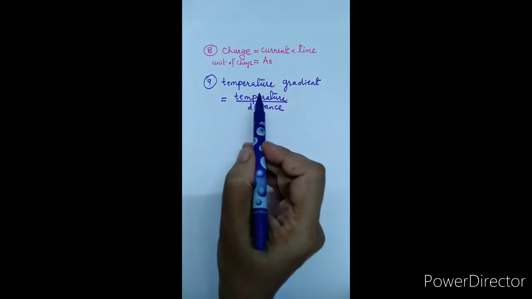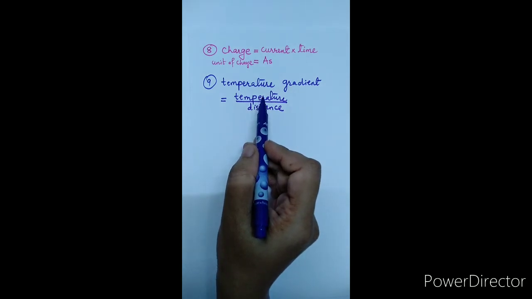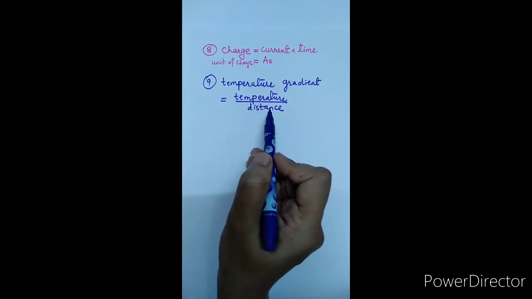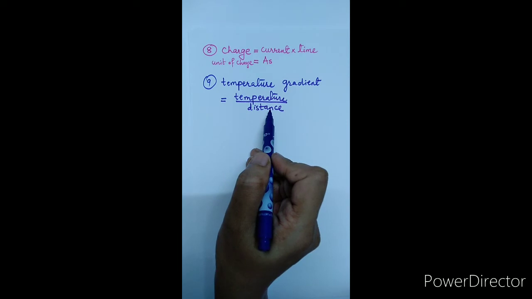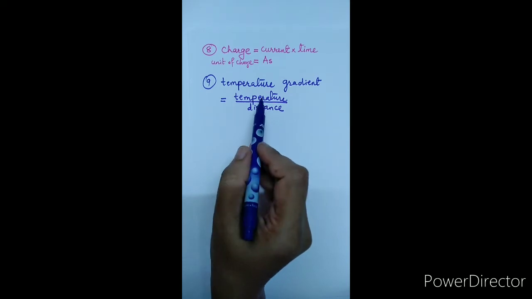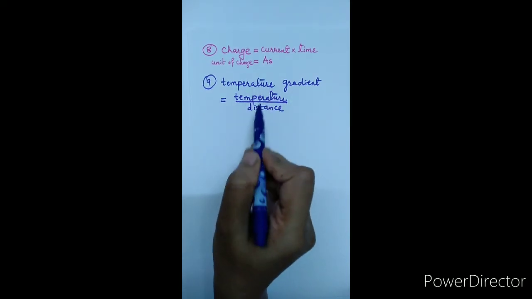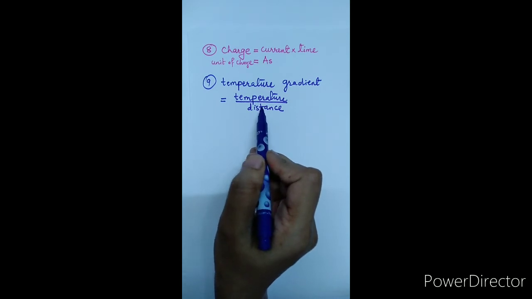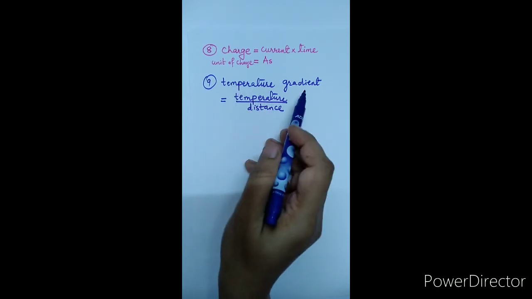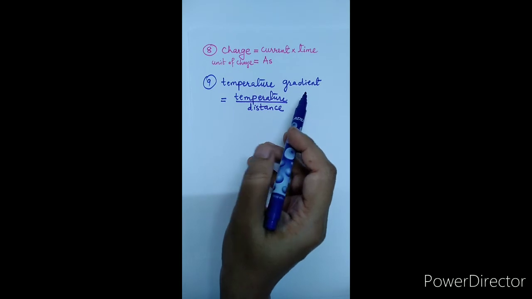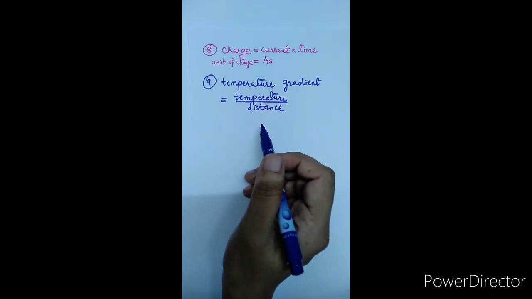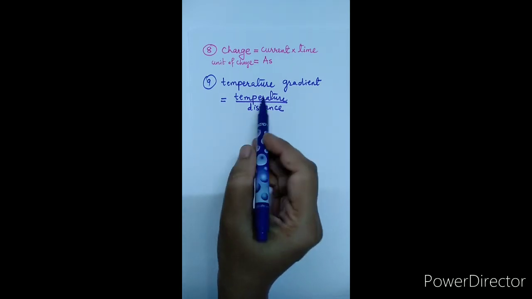As temperature is a fundamental quantity, and distance, which is nothing but the measurement of length, is a fundamental quantity, we can say that the temperature gradient depends on two fundamental quantities, and hence the temperature gradient is said to be a derived quantity,